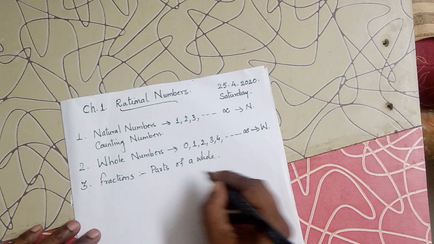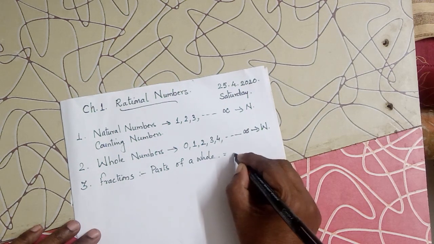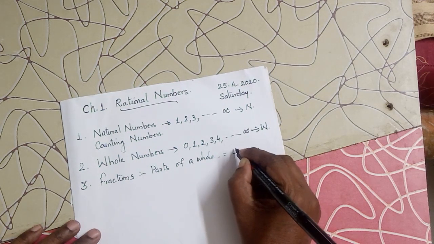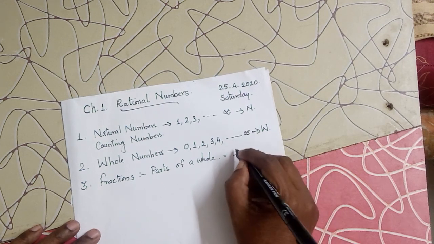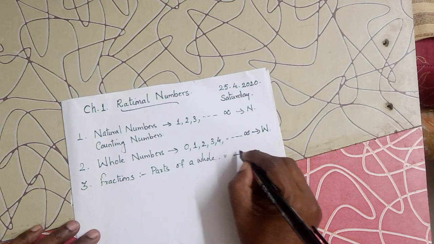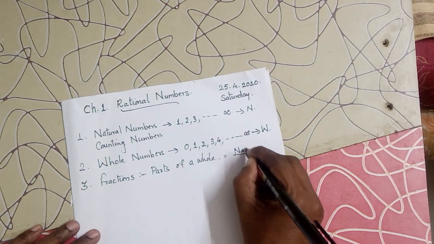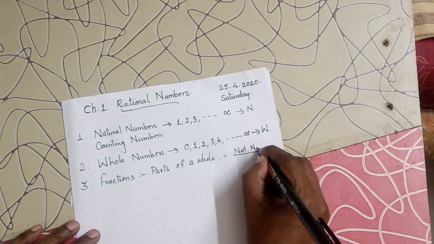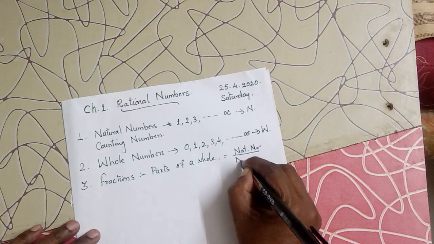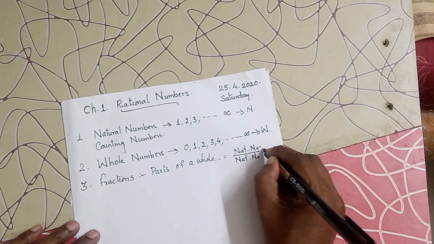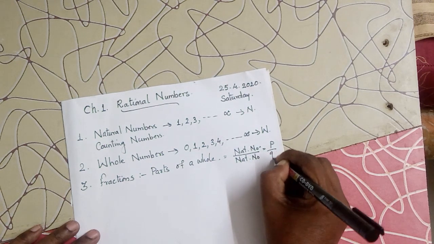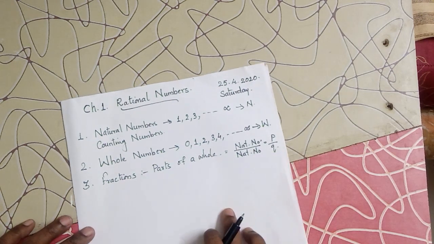Any fraction has two parts, a numerator and a denominator. In fractions, numerator and denominator are natural numbers. That is, when you divide a natural number by another natural number, we can write it in the form of p by q, which is called a fraction.